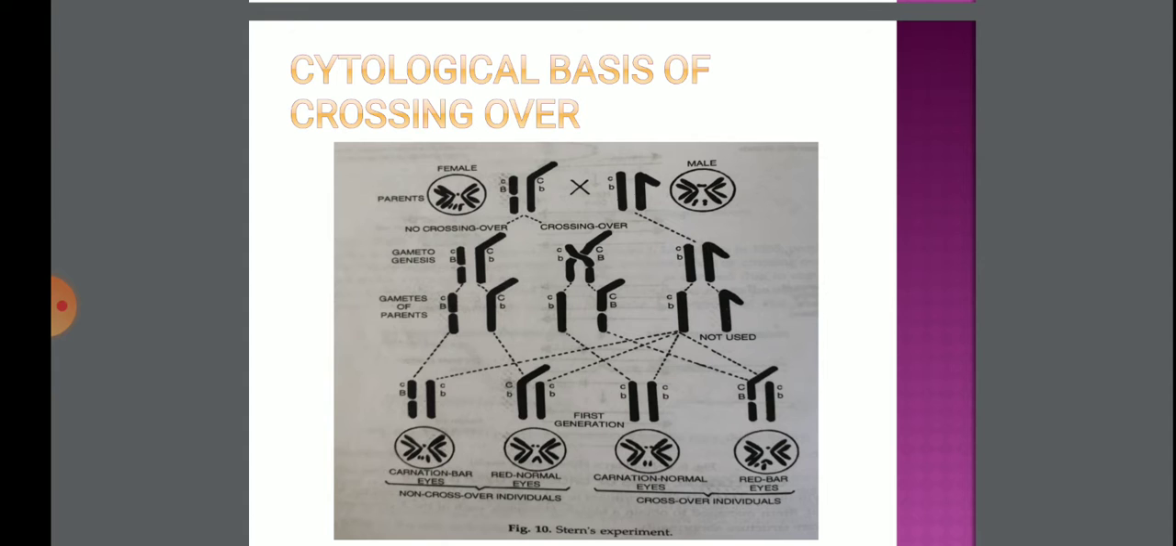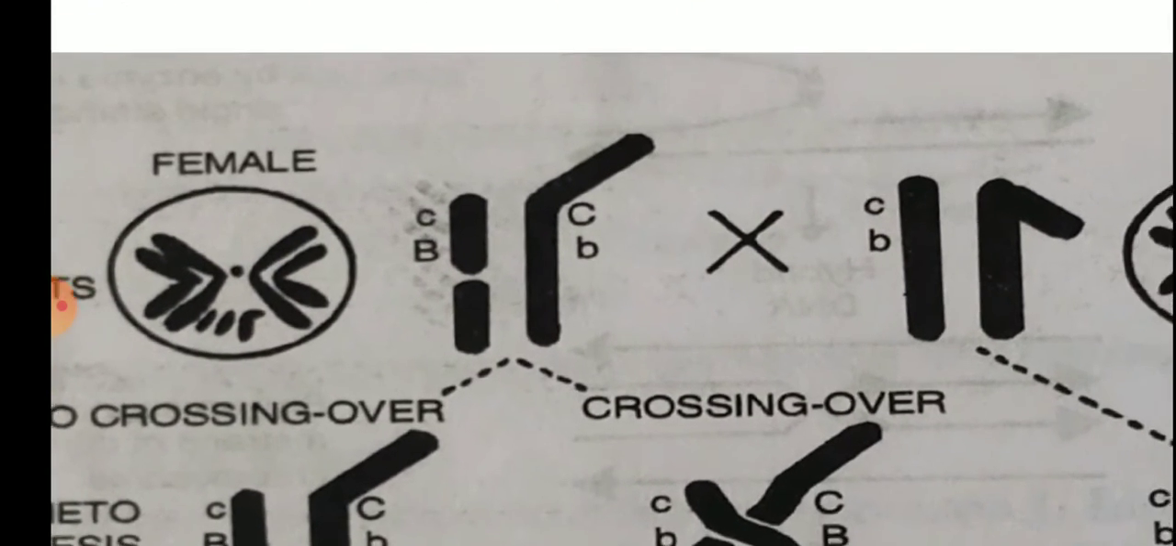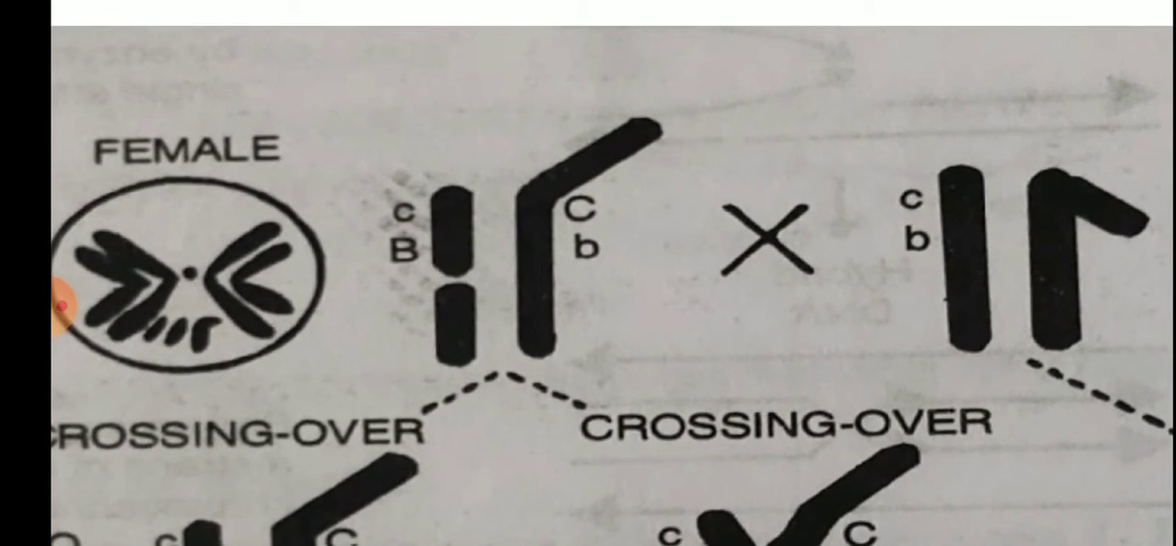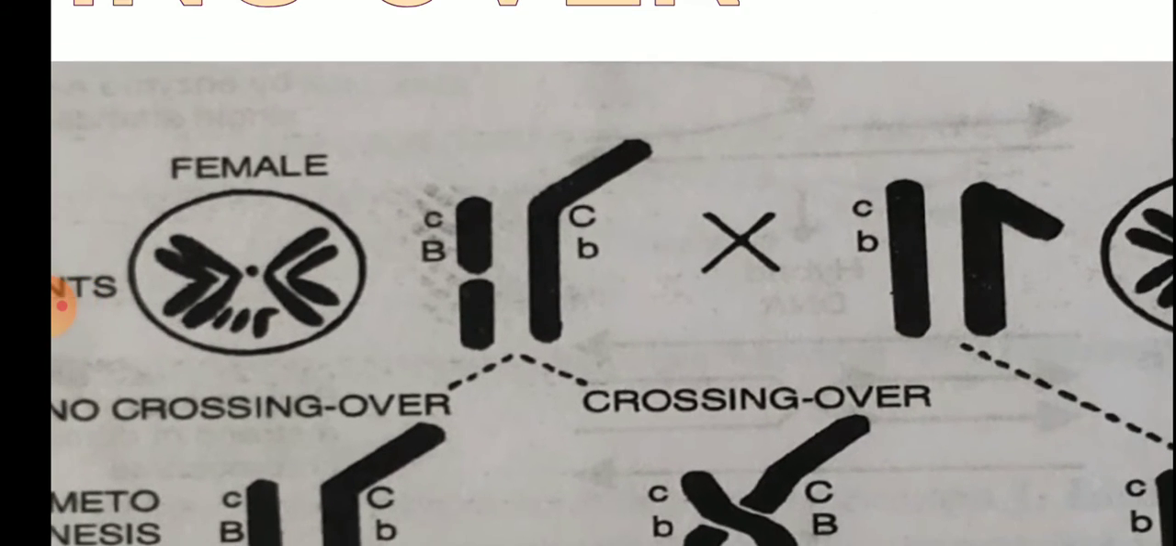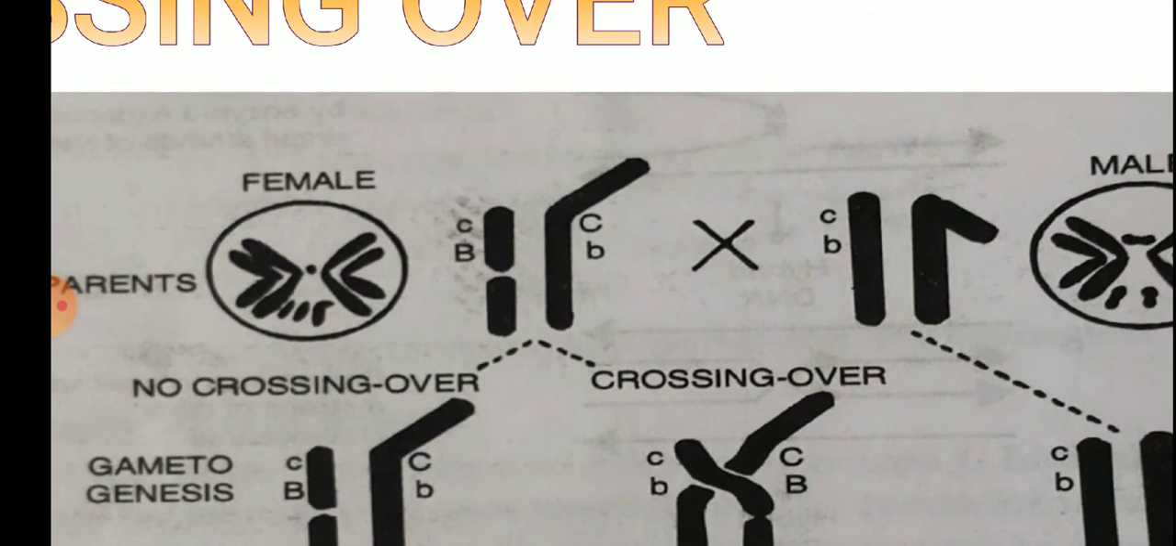This experiment was conducted by C. Stern in 1931, and he had taken one unique female having a broken X chromosome. It is having both recessive characters, carnation and bar eye. These are the two recessive characters present on the broken X chromosome, as you can see. And this female also had both dominating characters, red and rounded eye, on the other X chromosome, and this X chromosome is associated with the Y chromosome also.